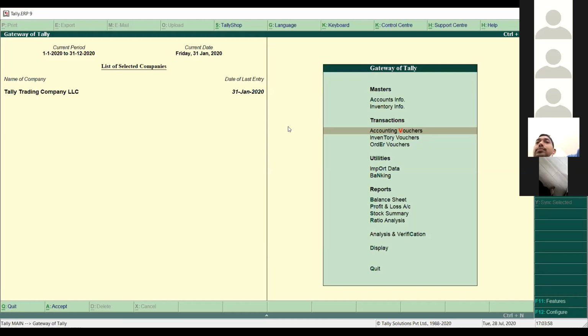We can arrange a separate demo, because this is just for this. Commonly, we have just shown how the accounting will work, and some options of the inventory, how the inventory features are available. But separately, we can help you out according to your requirement. We can arrange a separate demo according to your requirement.